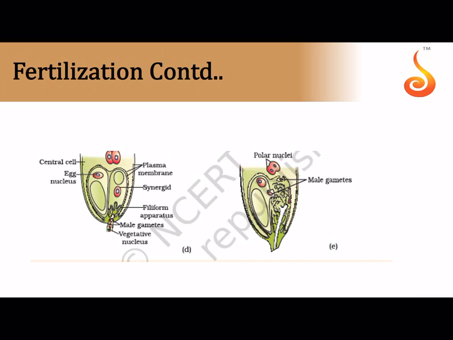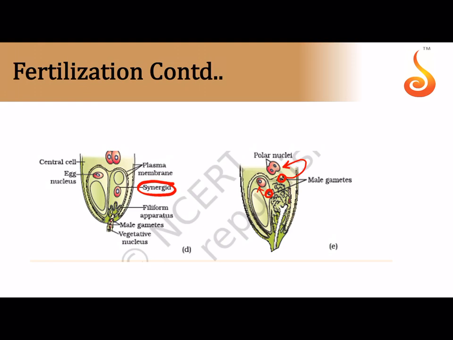At the micropyle end, notice how the pollen tube with the male gametes is entering one of the synergids. See, one of the synergids it is entering, and then it ruptures, releasing the male gametes. So this is one male gamete, this is the other male gamete. One of the male gametes fuses with the egg, the other male gamete fuses with the diploid nucleus of the primary endosperm cell, which is called the primary endosperm nucleus. And this is why we call this process double fertilization, because it involves two fertilizations. One is called amphimixis and one is endosperm formation.